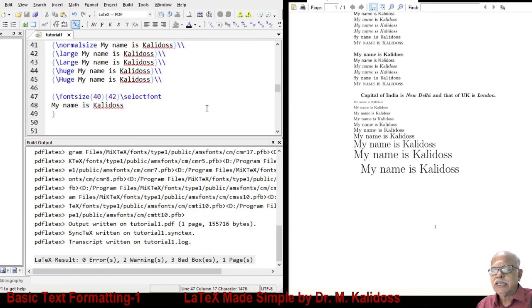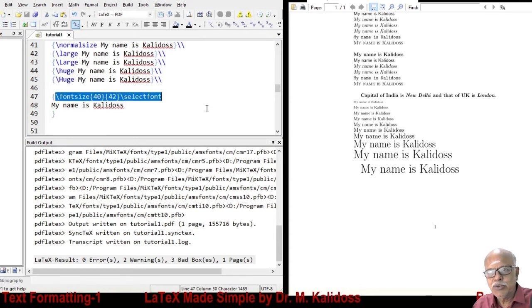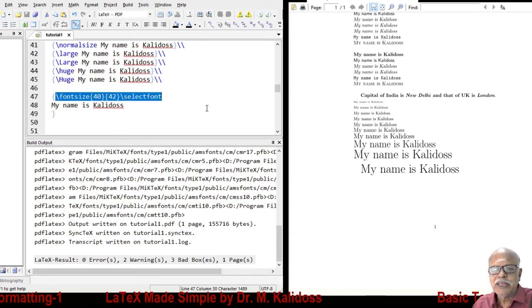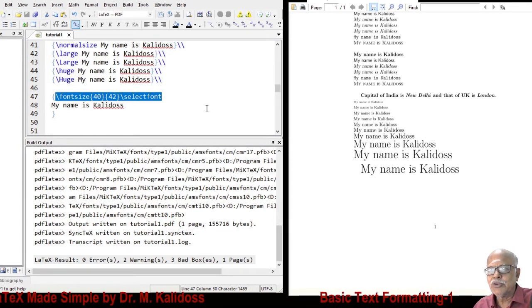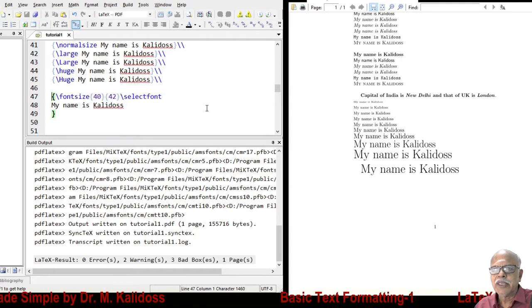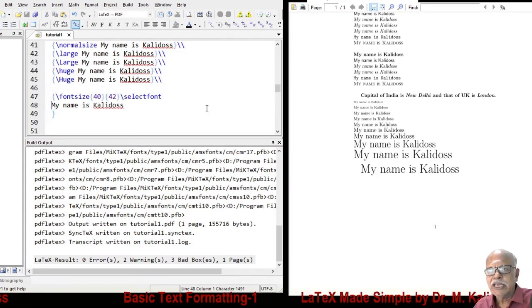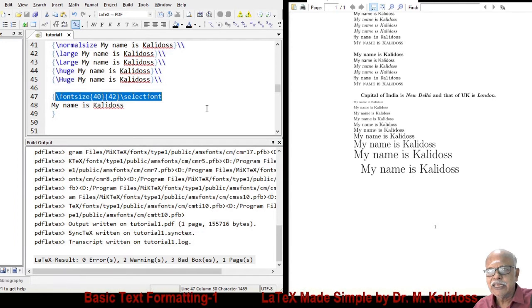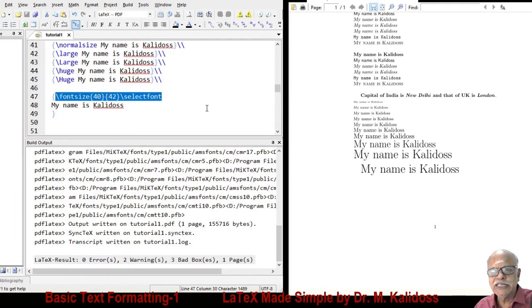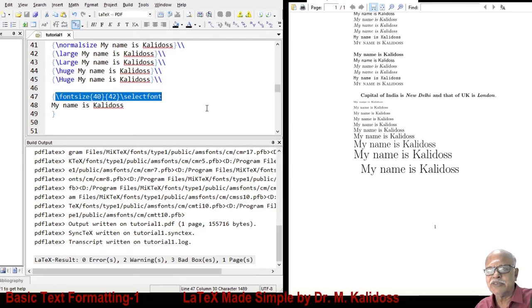Now, normally do not use this. Let it be reserved for package writers. As a user of LaTeX, do not use this command. If at all you happen to use it, remember to enclose the matter between curly braces so that the font selected here is effective only within these curly braces, not elsewhere.